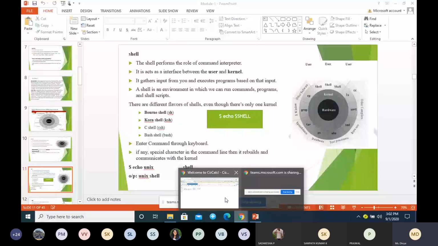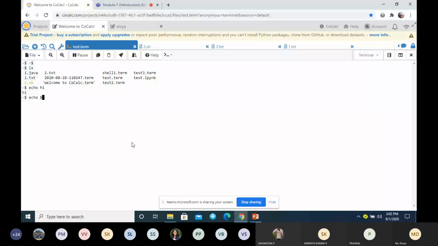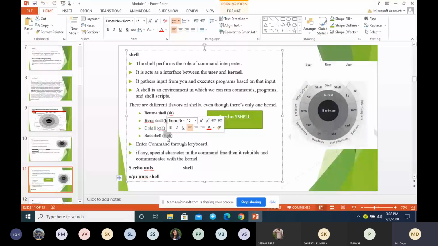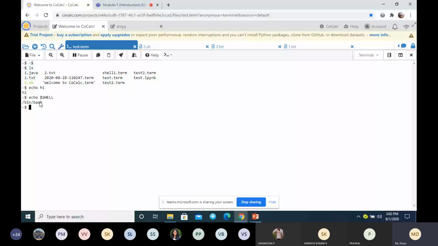I'll be typing this command. Can you see this? It is showing the path. It is using the bash shell. See here, there are different types of shell. Whatever program I am running, your terminal is using which shell? Bash shell it is using. So you can see which shell your operating system is using by using this command, echo dollar SHELL.